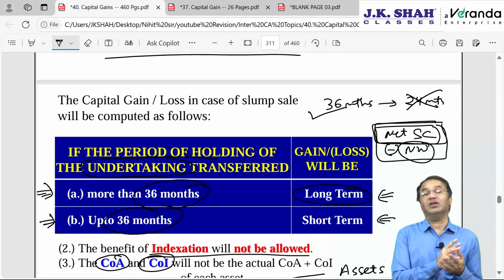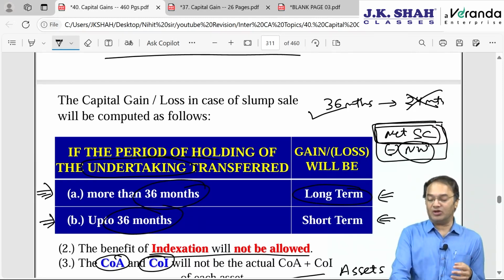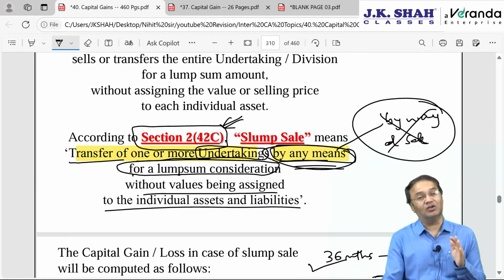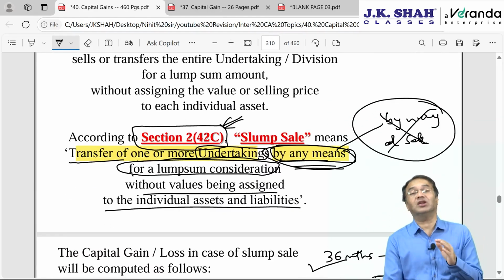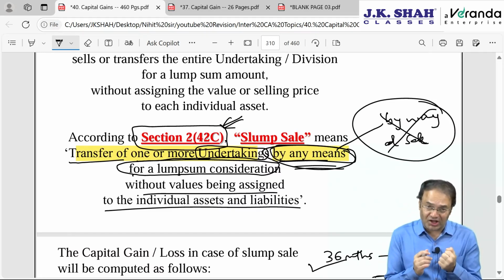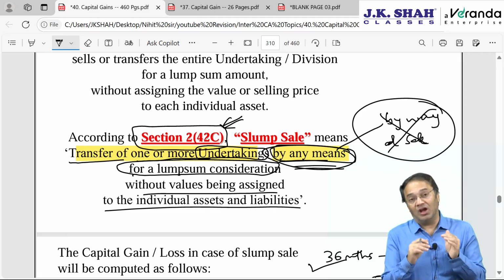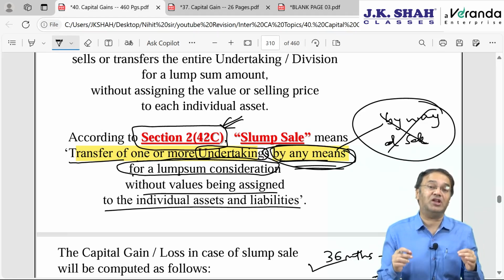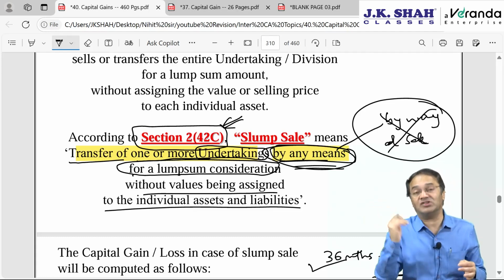What I was telling you was that earlier, since the transfer had to be by way of sale only, consideration was supposed to be monetary consideration, so there was no problem. Now the consideration can be monetary or non-monetary or a combination of both. Since there can be non-monetary consideration also, according to the new concept, we will now have to find out the FMV of the things which are received.